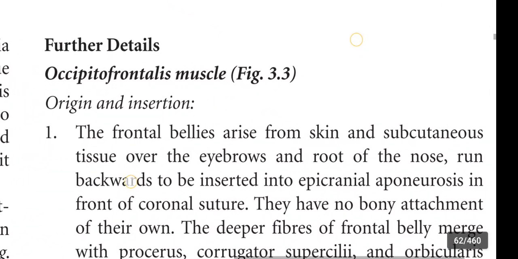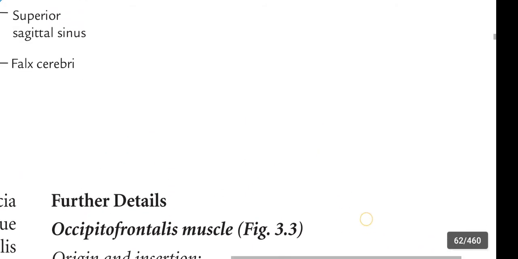In the next video we are going to learn about the occipitofrontalis muscle, origin and insertion.